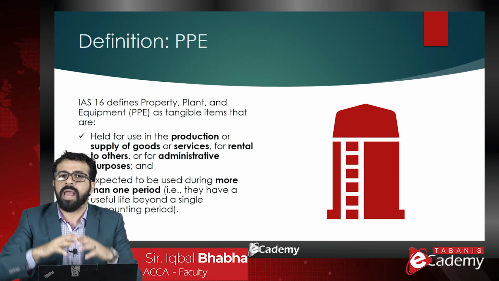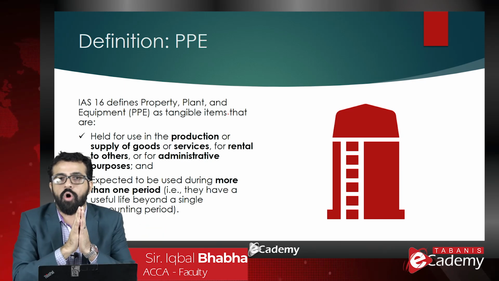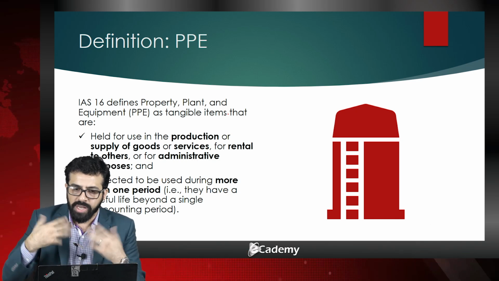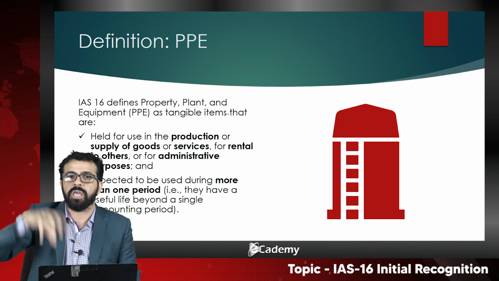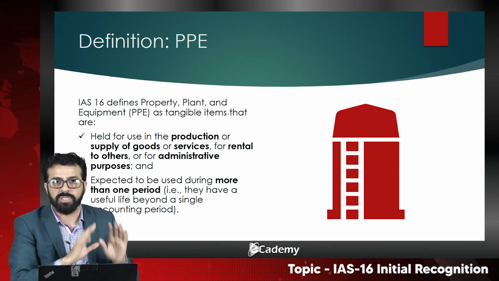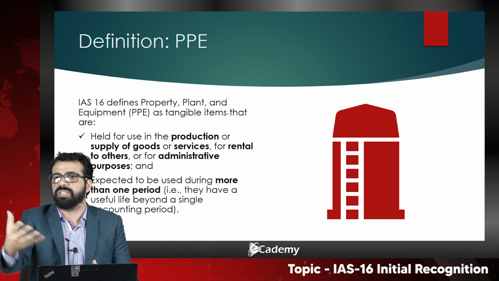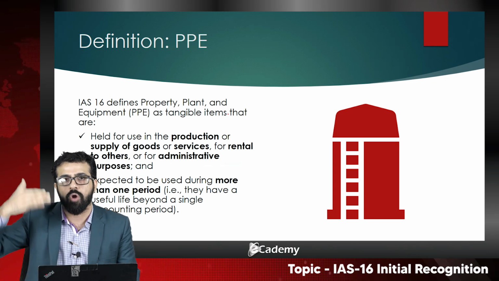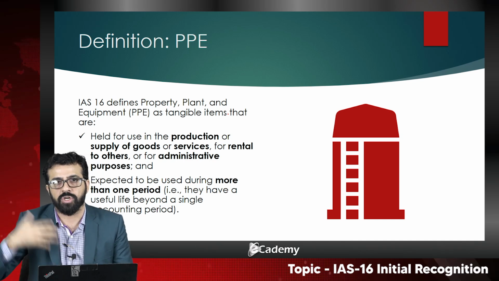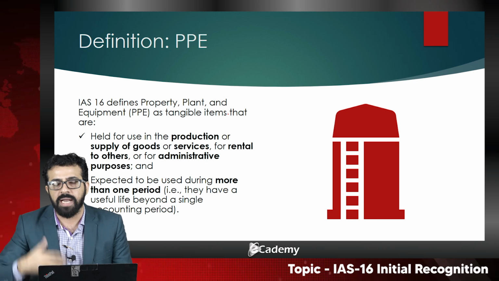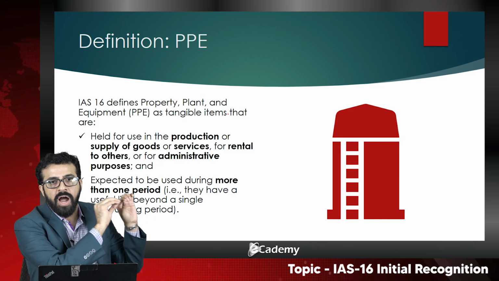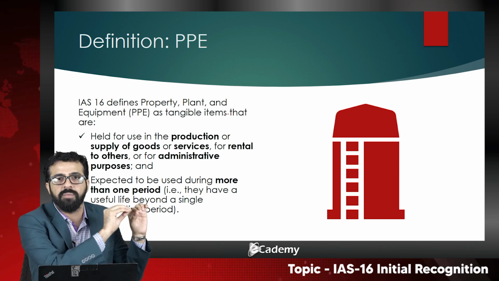And the last part is any building or office that has been acquired for the purpose of administrative services. Now I take the example of an educational setup. For example, in my academy, the CEO decides to allocate a particular office or building only for administrative purposes. What is meant by administrative purpose? For example, receiving complaints from the students, having a quality control department in that office, or the daily operations of fees, handling emails, queries, quality control or notes. That particular area has been designated only to provide administrative services.